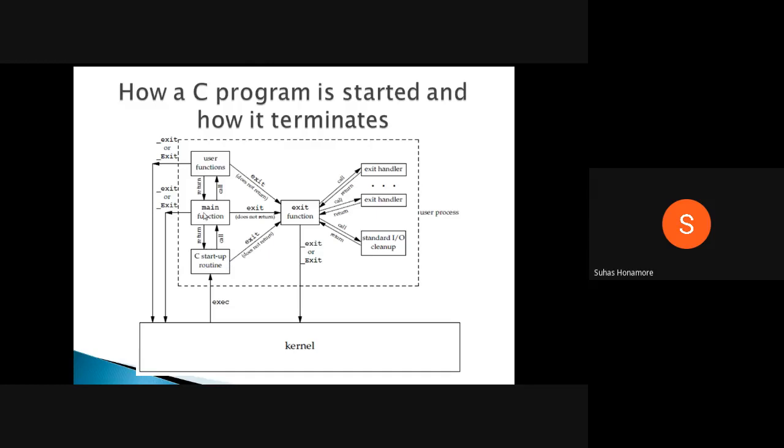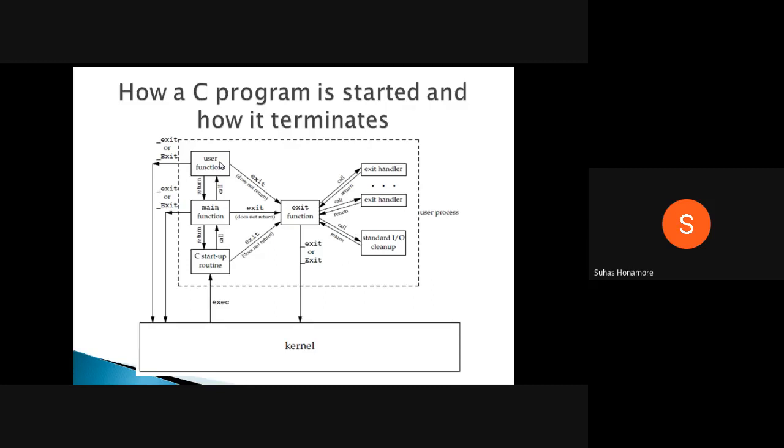Then actually your main function will start. In main, suppose you write one printf line, you have executed it, then we call the ABC function. Here the ABC function will keep executing. Whenever it's executing, you may write exit, and you can come out as an exit function, and from there you can come to the kernel. Otherwise, there only you can write underscore exit. If you have written underscore exit, immediately from user space it will jump to the kernel space, and that is the end of our entire program.